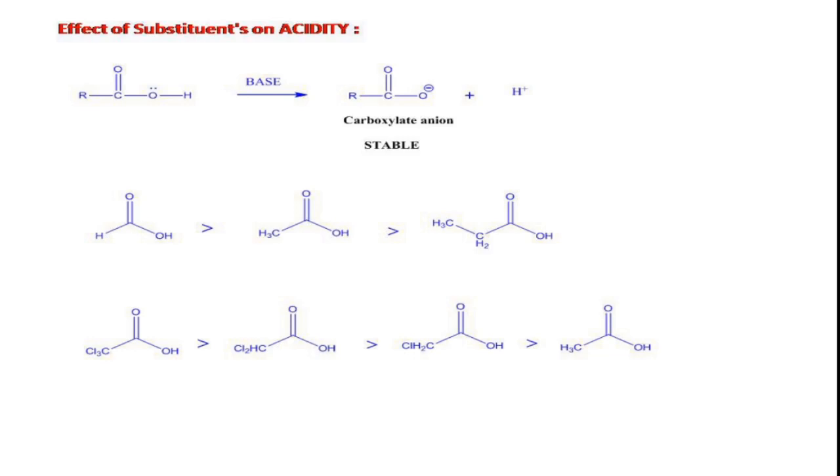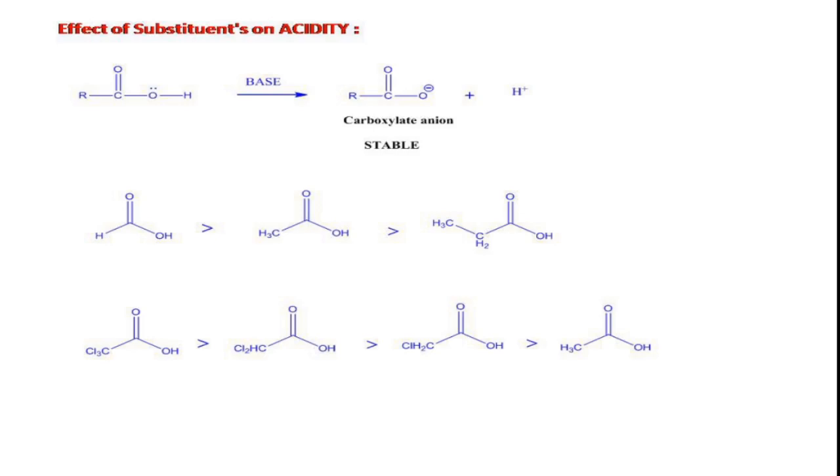Similarly, you can see the second example in which we have taken the electron withdrawing group, that is the halogen group, chloro group. So here we have trichloroacetic acid, dichloroacetic acid, monochloroacetic acid, acetic acid.